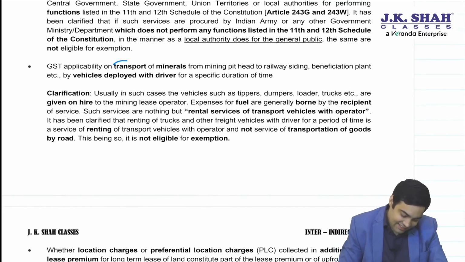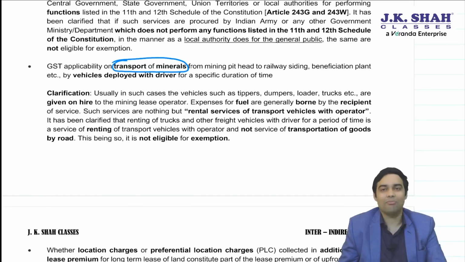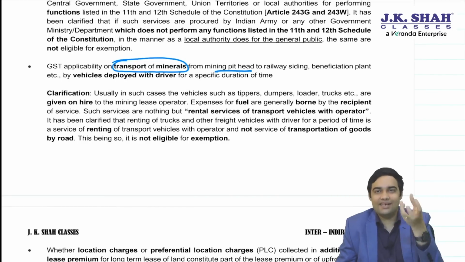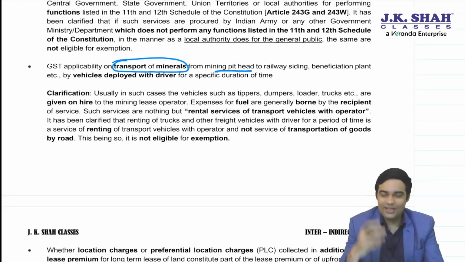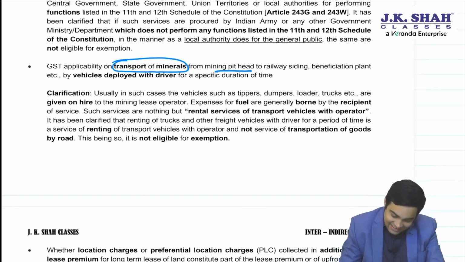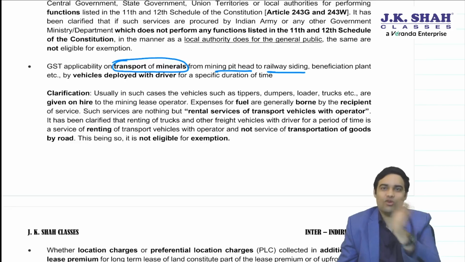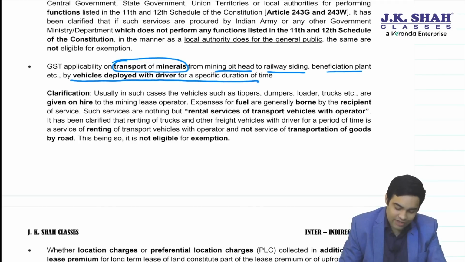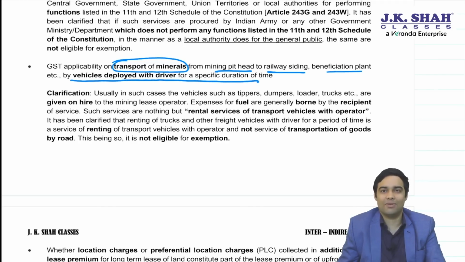Another interesting clarification is GST on transport of minerals from mining pit head. Mining pit head, wherever that particular mineral was extracted, to railway siding for transportation, or beneficiation plant by vehicles deployed with driver for a specific period of time.